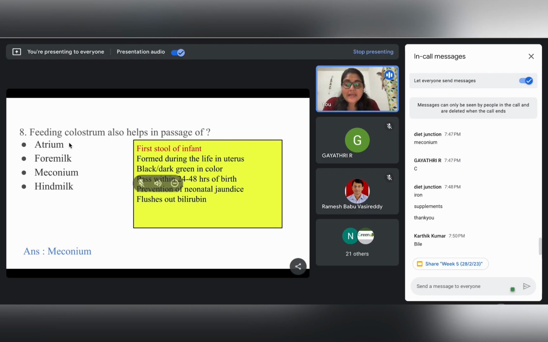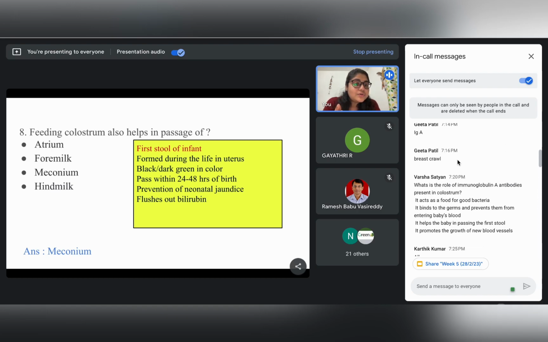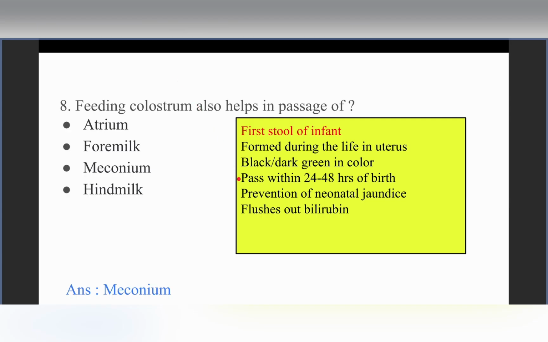So the answer to this question, feeding colostrum, apart from the nutritional value of colostrum, we can see that colostrum is also helping to pass the first stool, right? In the question before, Varsha Satyan had said there was also one option, it helps the baby in passing the first stool, right? As I have just discussed, these are all functions of colostrum. So meconium is the answer. Okay.